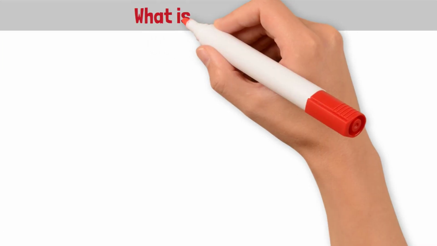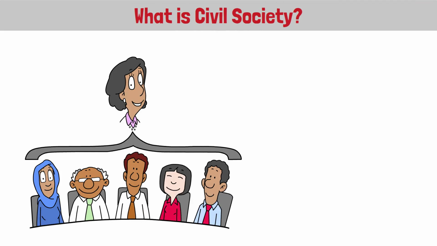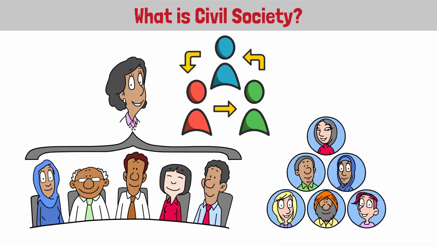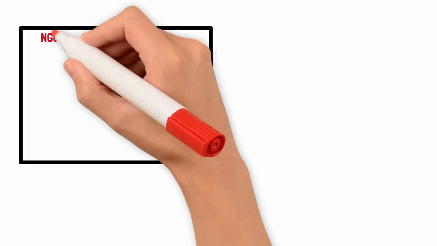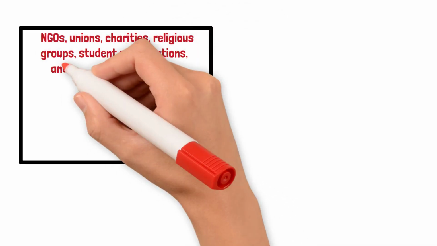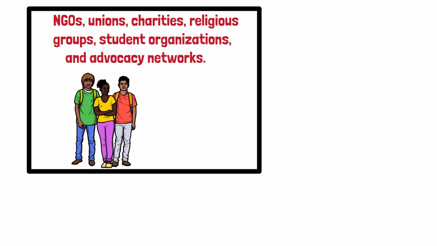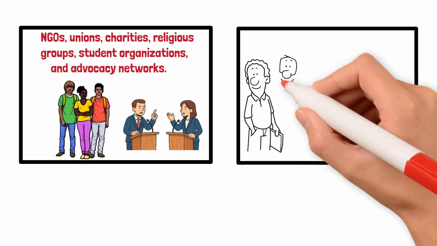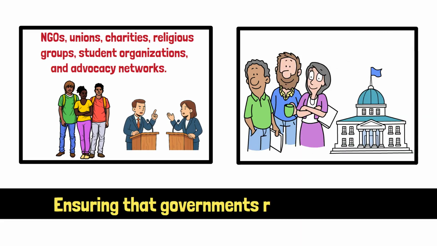What is civil society? Civil society is the network of organizations, associations, and groups that exist outside the government and business sectors. These include NGOs, unions, charities, religious groups, student organizations, and advocacy networks. Civil society gives citizens a platform to organize, debate, and push for reforms. It acts as a bridge between individuals and the state, ensuring that governments remain responsive.